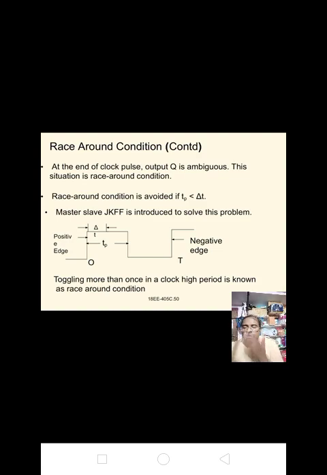For JK flip-flop it is 7470 for TTL and 74HC76 for CMOS. These are the important ICs.